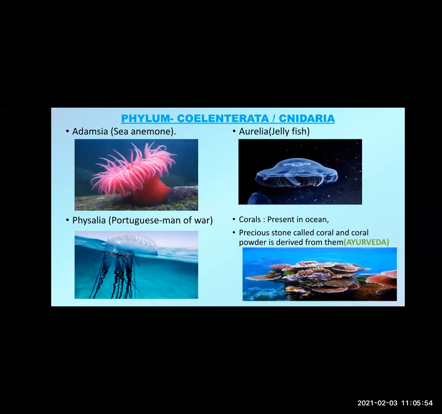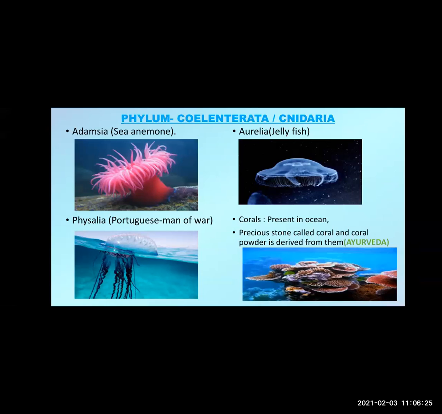Then from these corals, a very precious stone called coral is obtained. In Marathi we call it pora, and coral powder is also called praval bhasma. These two things are obtained from corals, and they are used in Ayurveda. That's why we humans try to derive them from the coral reefs.